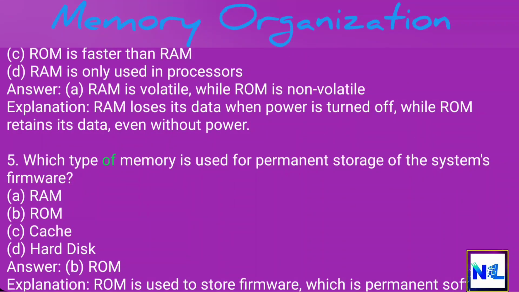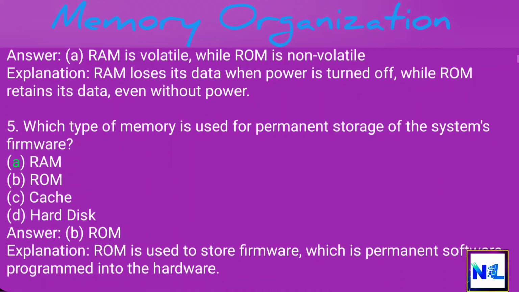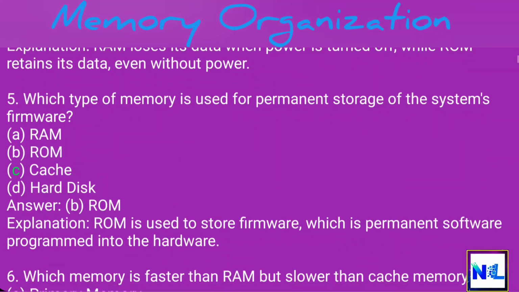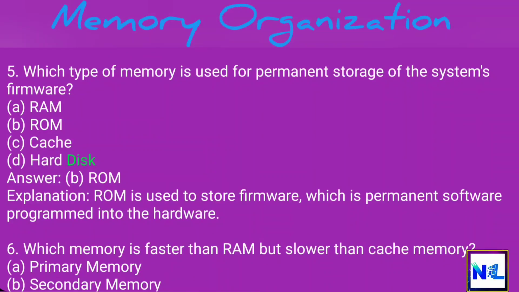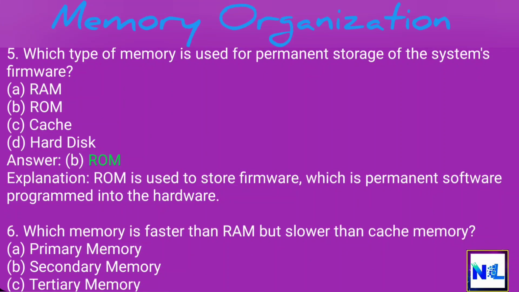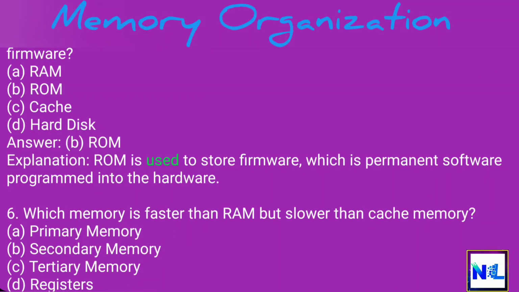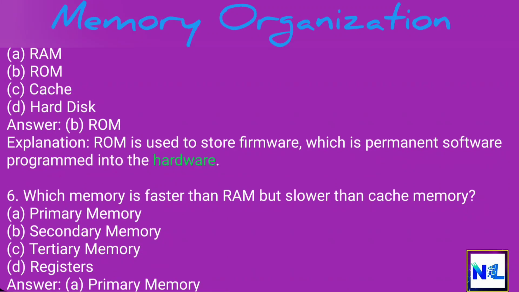5. Which type of memory is used for permanent storage of the system's firmware? A. RAM. B. ROM. C. Cache. D. Hard disk. Answer: B. ROM. Explanation: ROM is used to store firmware, which is permanent software programmed into the hardware.